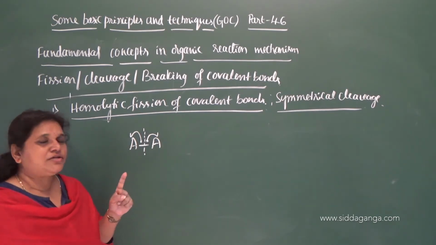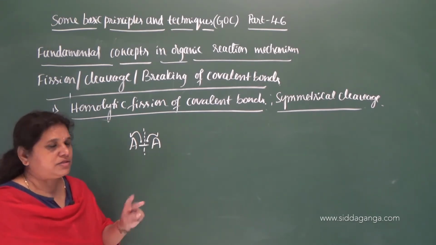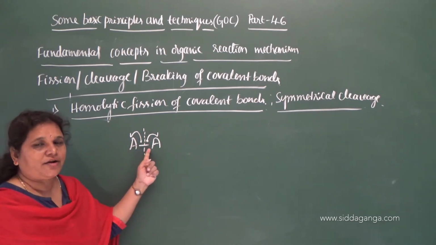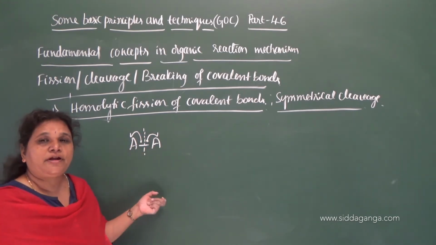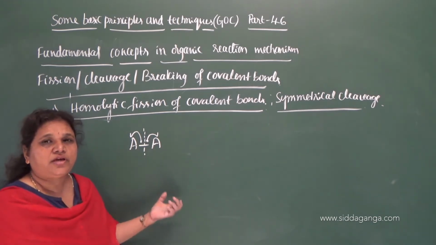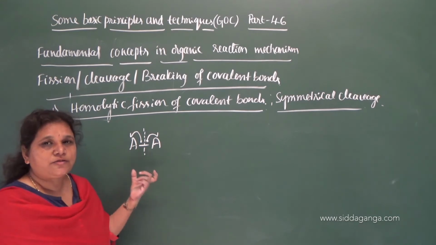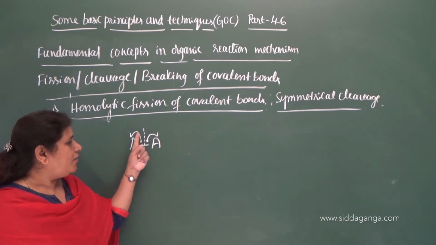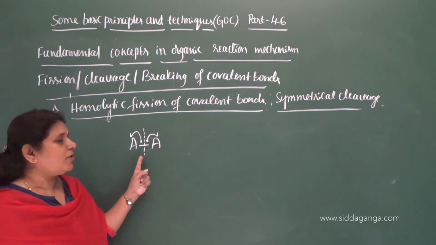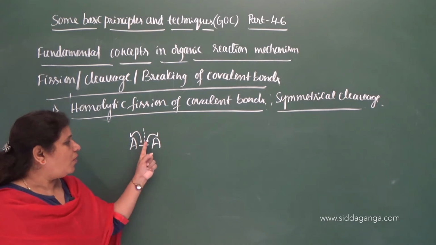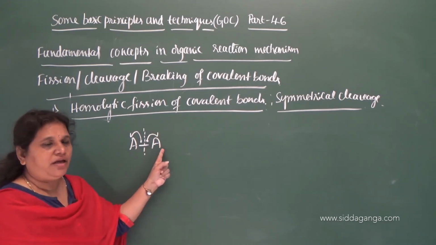One bond formation requires two electrons, and this is called the bonded pair or shared pair of electrons. Why is it called shared pair of electrons? Because a covalent bond is formed by the equal sharing of a pair of electrons between the two combining atoms. Therefore, during symmetrical cleavage, each bonded atom gets one electron from the shared pair.